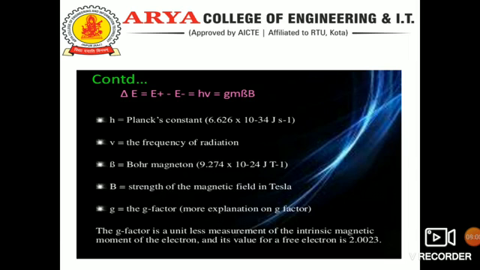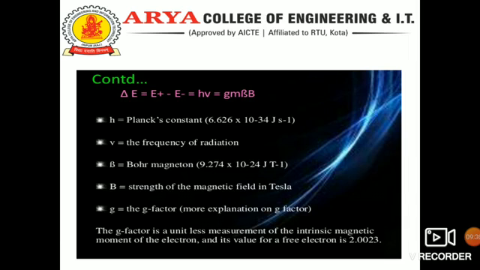The g factor is a unitless measurement of the intrinsic magnetic moment of the electron, and its value for a free electron is 2.0023, and the g values of most free radicals are very close to this value.